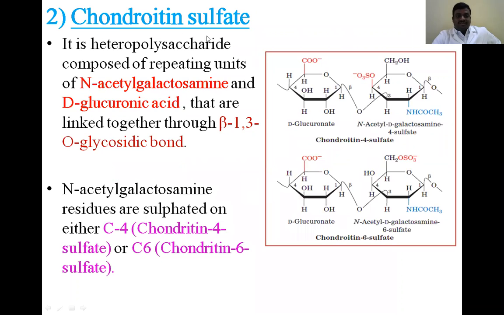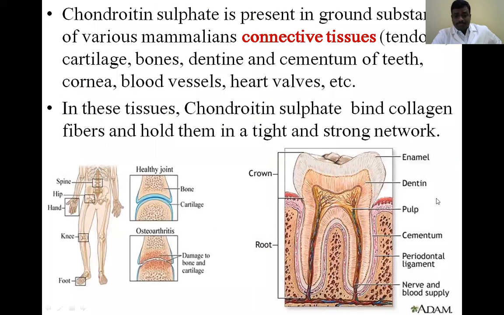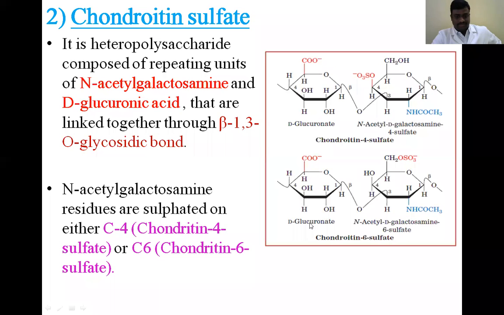Next classification is chondroitin sulfate. Chondroitin sulfate is especially present in bones, teeth, and cartilages. It has an alpha 1,3 glycosidic bond. Chondroitin sulfate is of two types, depending on sulfur binding: whether the sulfur binds at the 4th carbon atom or at the 6th carbon atom.